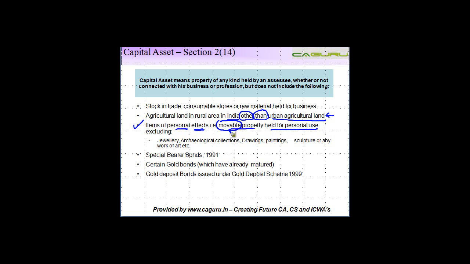So if there is an immovable property, let's say for example, you own a residential house, right? This residential house is as close a personal effect for you as anything else. Why? Because you live in it, right? But this residential house is an immovable property, right? What is excluded from taxation under the head capital gain is item of personal effect, that is movable property. If it is immovable property, then it is a capital asset. Held for personal use, excluding. Again, this word is important, excluding.